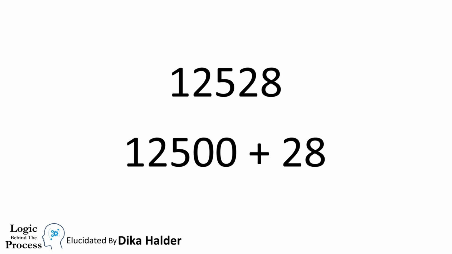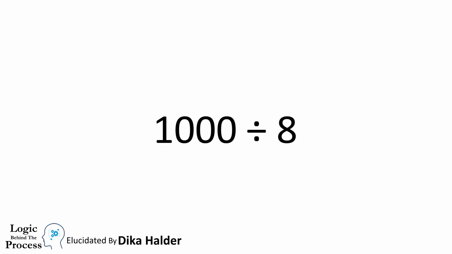All we have to check is whether 28 is divisible by 4 or not. Here also we can see whether the number can be divided by 4 or not completely depends on the last two digits. And that's why we say if the last two digits can be divided by 4, then the number can also be divided by 4. Now 1000 is divisible by 8. There will be 3 zeros at the end of each multiple of 1000.